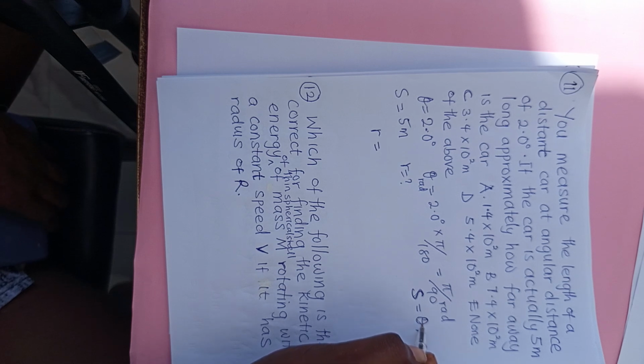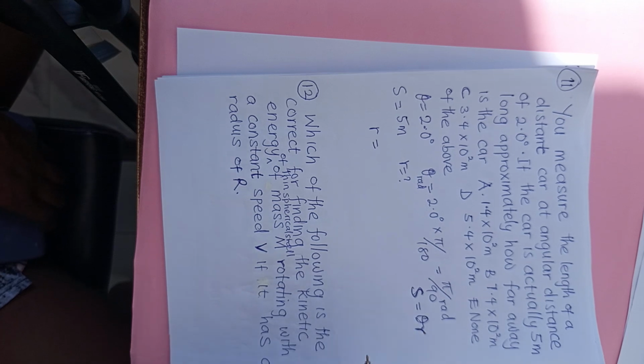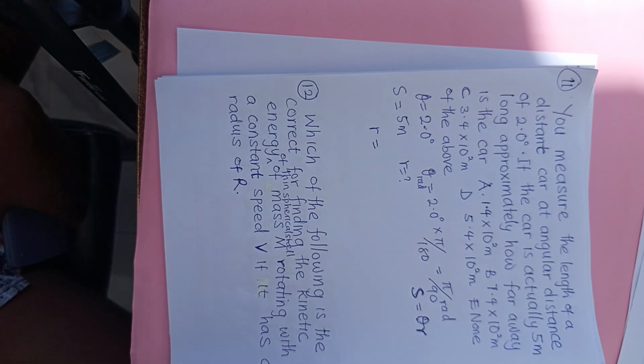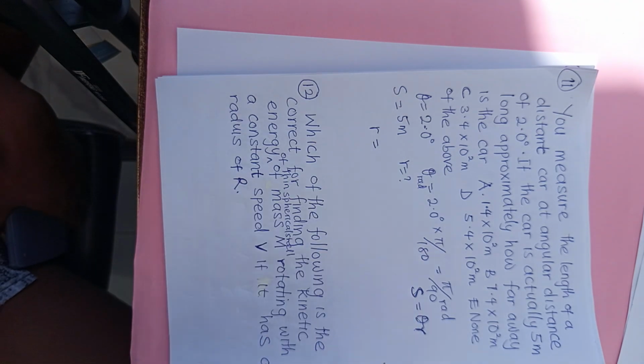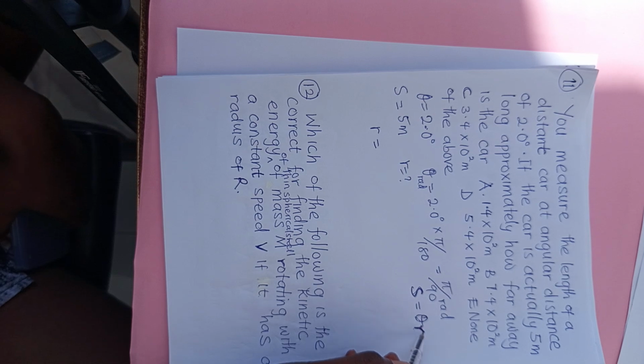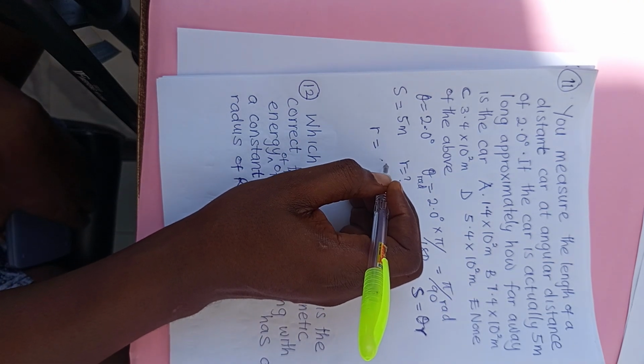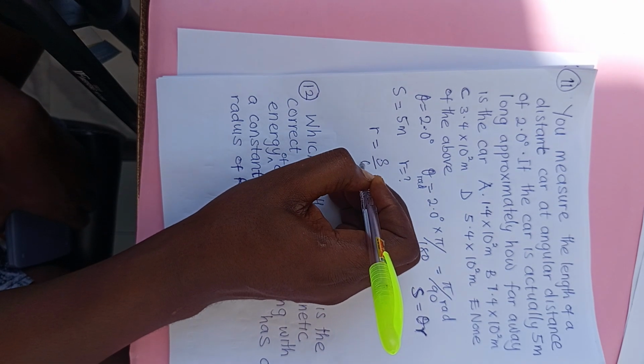That means actual distance is equal to angular distance times R. This R is the distance covered by the car. It will now be solved by S over theta.